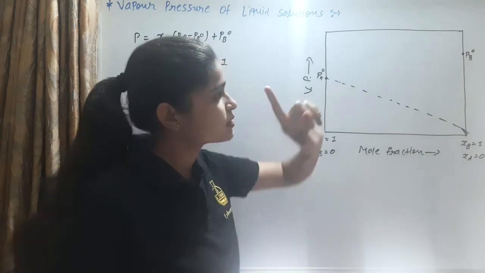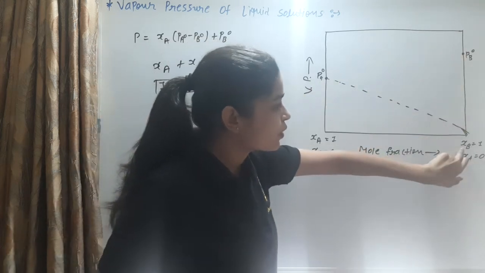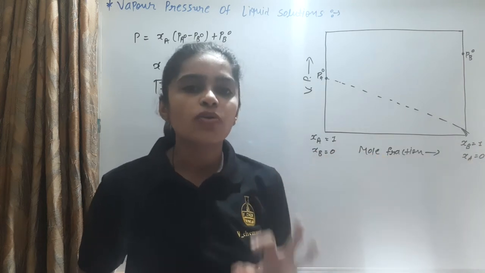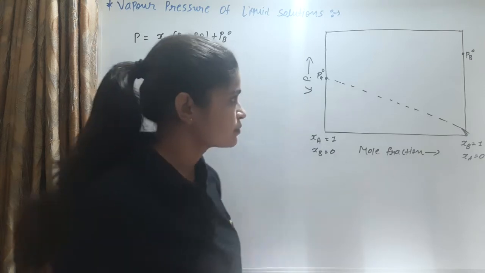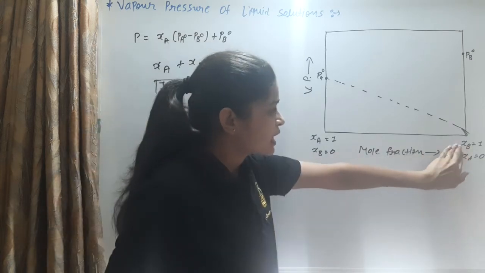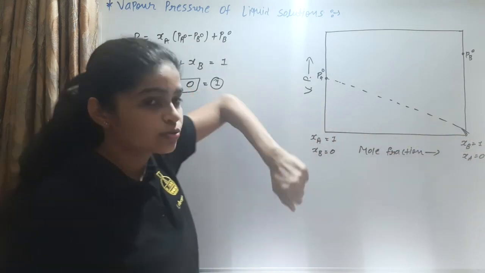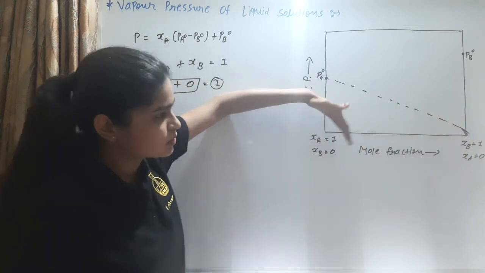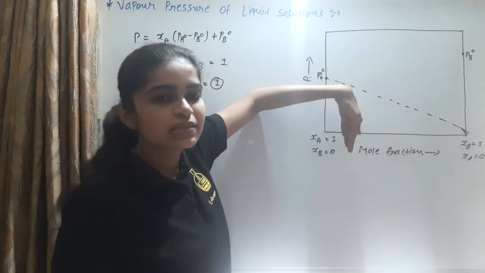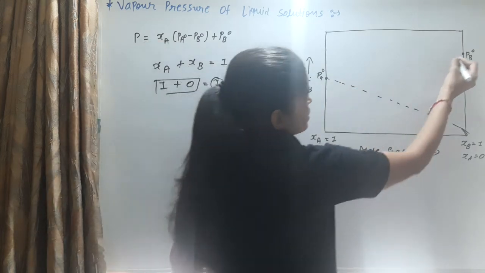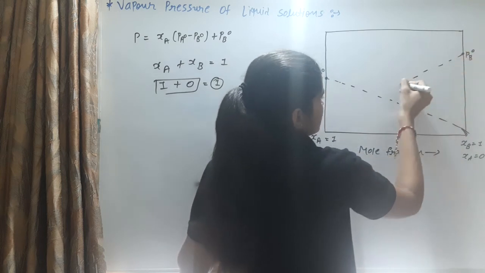This is the vapor pressure of component B. Why is this pure? Because only XB is equal to 1; only XB is present. Same concept: as XB decreases from 1 to 0, that is, as the mole fraction of component B decreases, its vapor pressure is decreased. It is denoted as this vapor pressure decreasing.